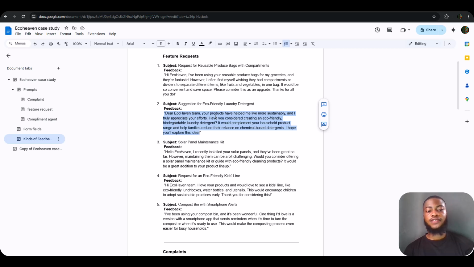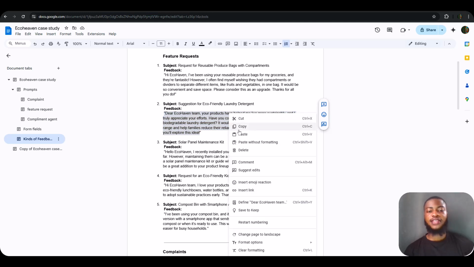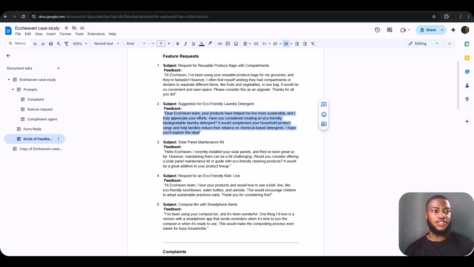Dear Echo Heaven team, your product has helped me live more sustainably, and I truly appreciate your efforts. Have you considered creating an eco-friendly biodegradable laundry detergent? It will complement your household product range and help families reduce their. So this is a feature request feedback. So let's copy this and run it through the agents.